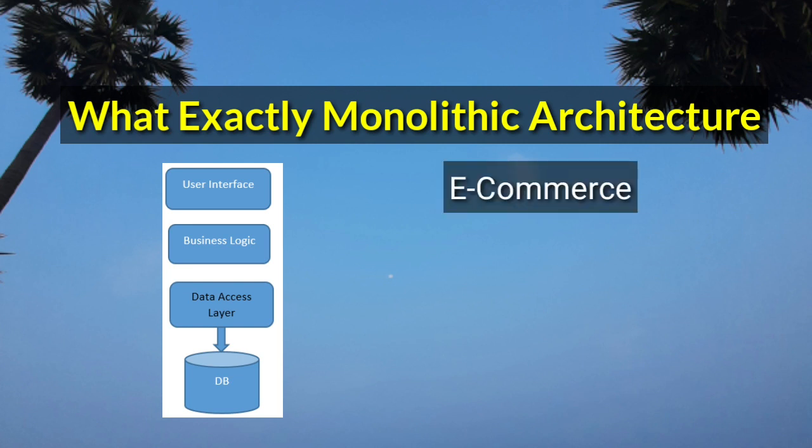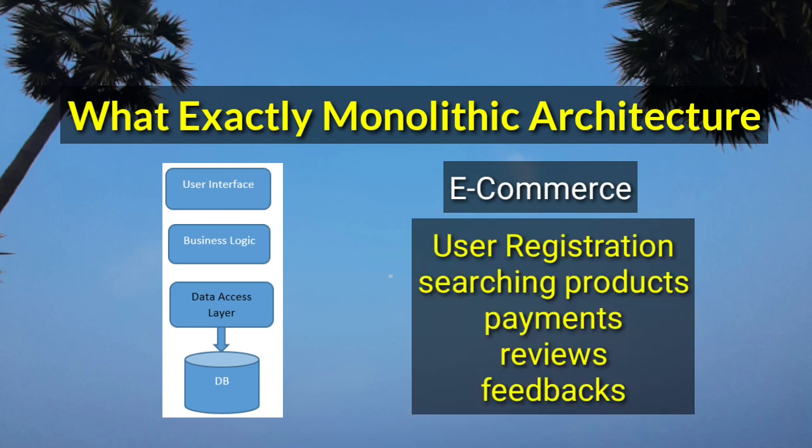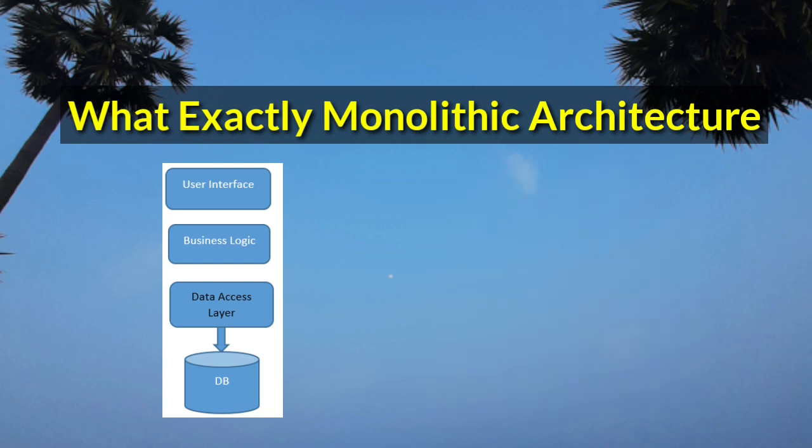Let's take an e-commerce application which provides different services like user registration, searching for products, payments and purchase, reviews and feedbacks, etc. To maintain all these services as a single package and store them in the same server and same database, this type of architecture is nothing but monolithic architecture. This architecture was generally followed by almost every organization before the introduction of microservices.